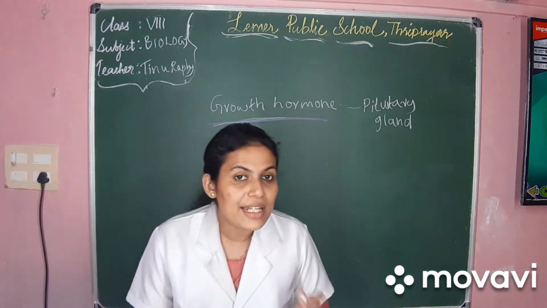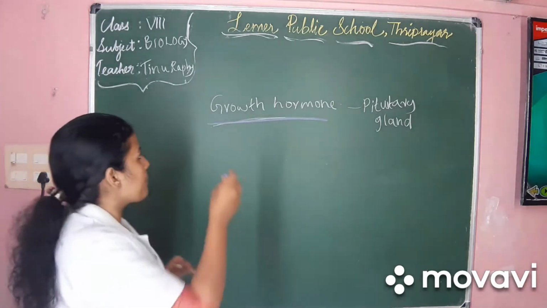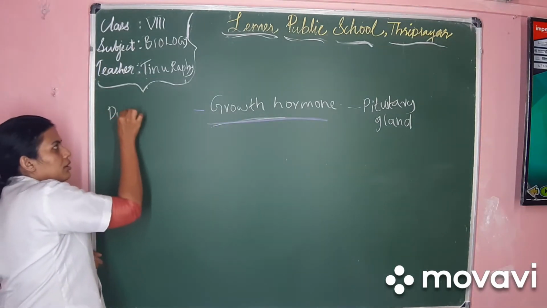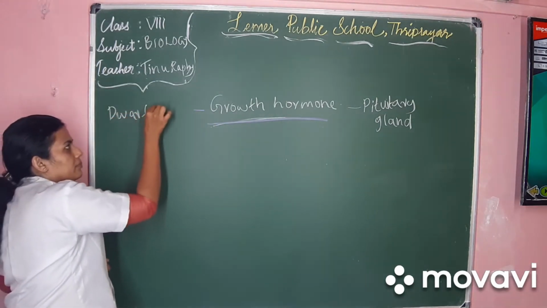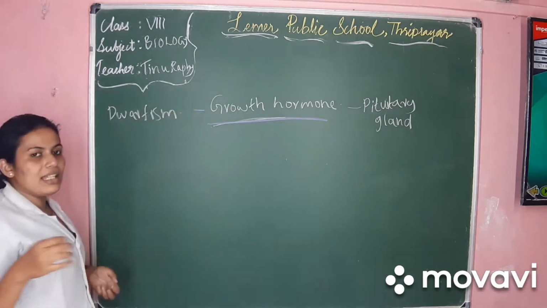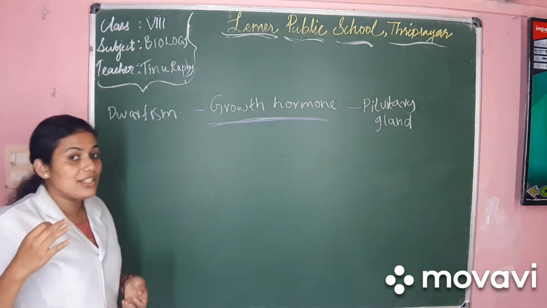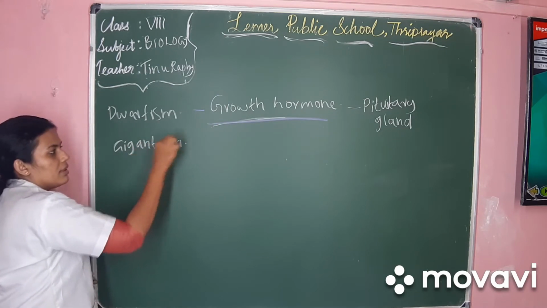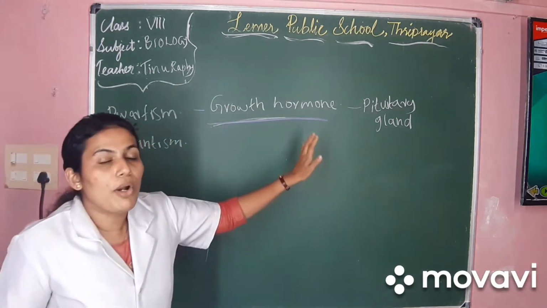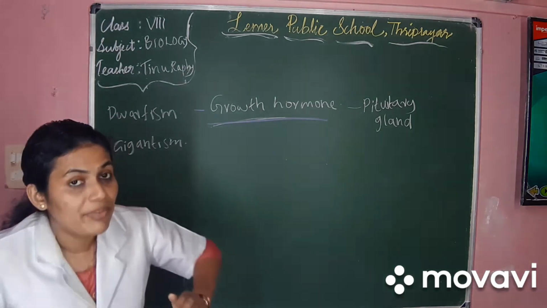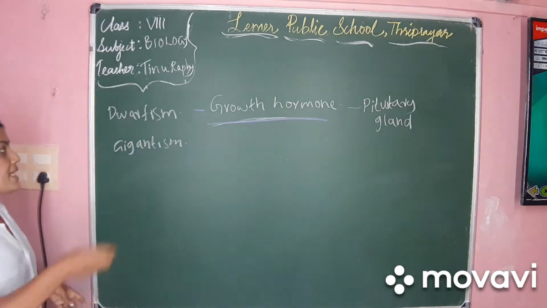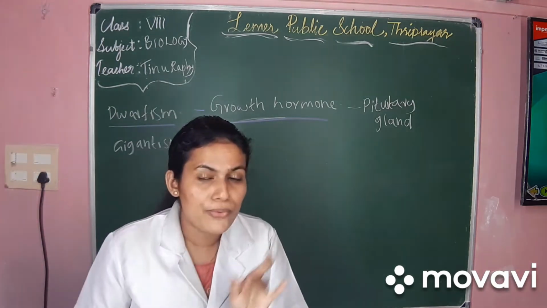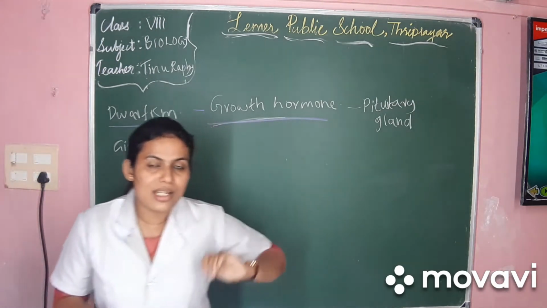Now there are a few conditions like dwarfism, and a few conditions like gigantism. If the growth hormone production is less, it causes the disease called dwarfism. Now, you may have heard the word dwarf. Dwarf means small, isn't it?